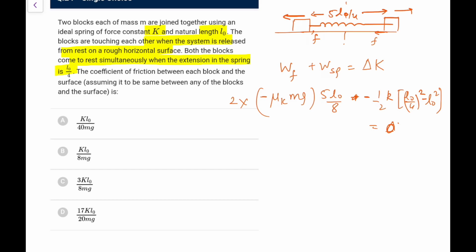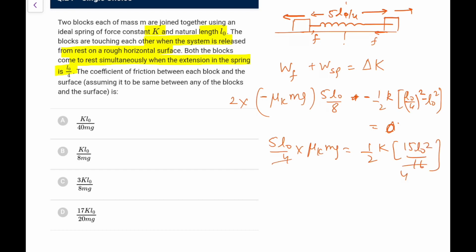If we do this, both are coming out as negative. The spring energy has decreased, that's okay. So 5 L naught by 4 into mu k mg would be equal to, if I reverse the sign, half k (L naught square minus (L naught by 4) whole square), that is 15 L naught square by 16.